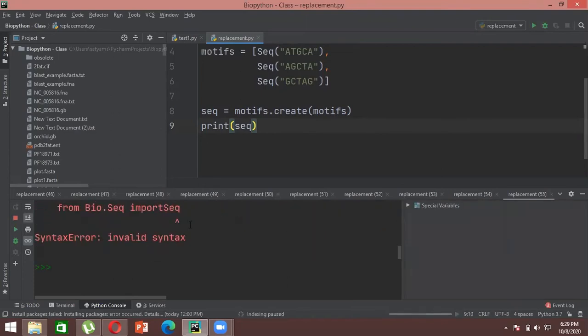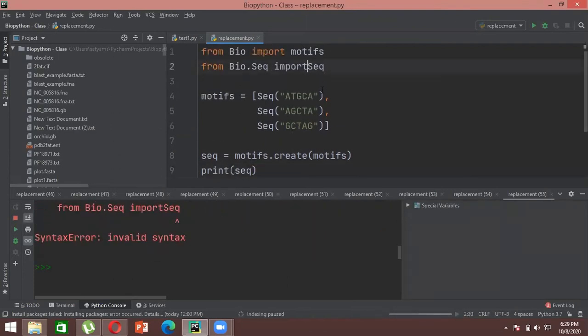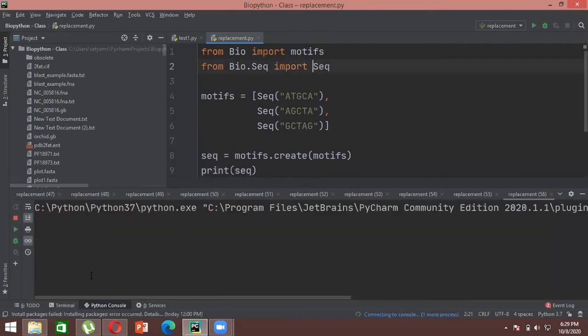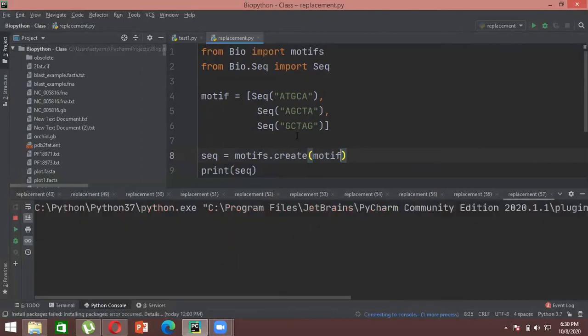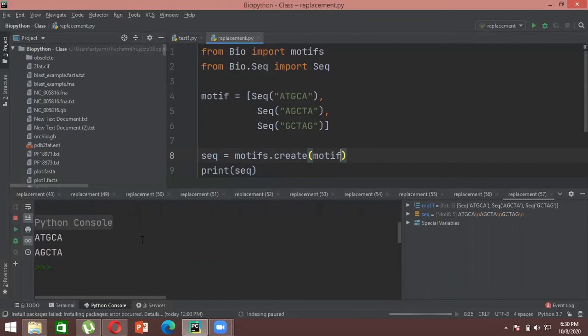In the output, what you... oh, sorry. Motifs.create, list object has no attribute create.